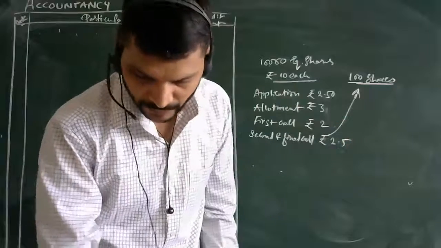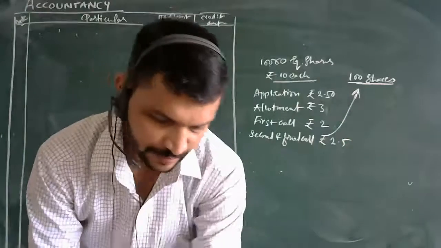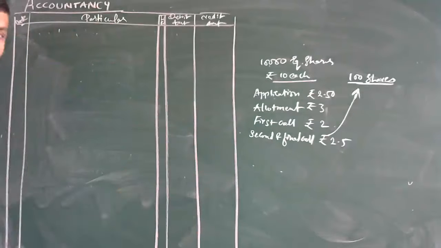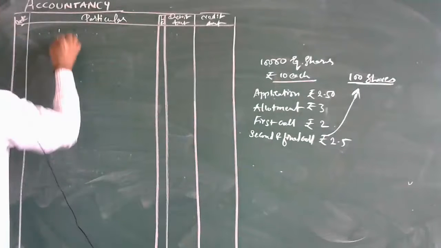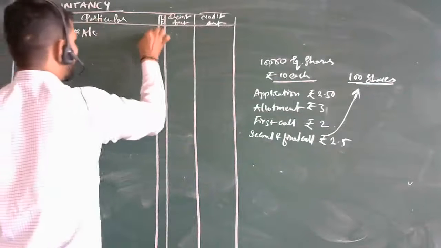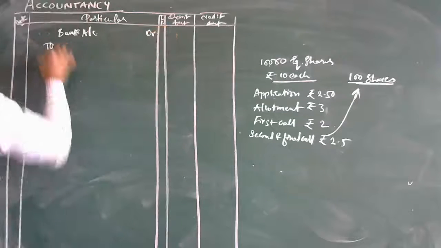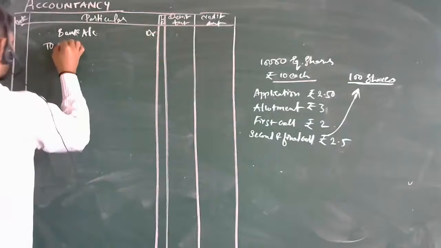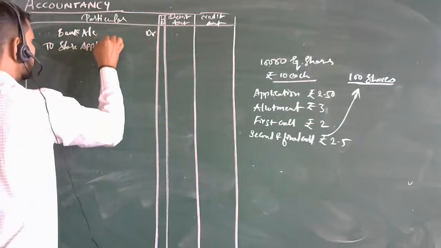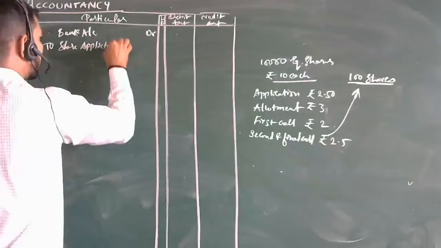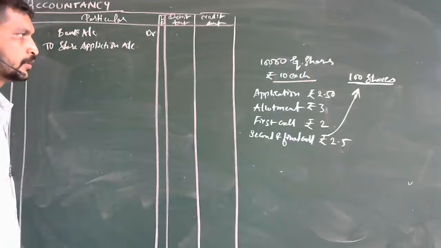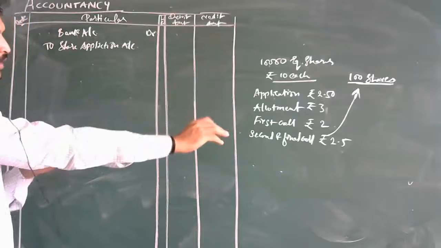Then further, pass the journal entries. Okay, let's pass the journal entries. Now, as previously we know, when the applications are called, bank account debit to share application account. What is the amount here? Application account. Yes, check it out. What is the application amount? Directly 10,000 into 2.50 rupees. 2.5 means 25,000.